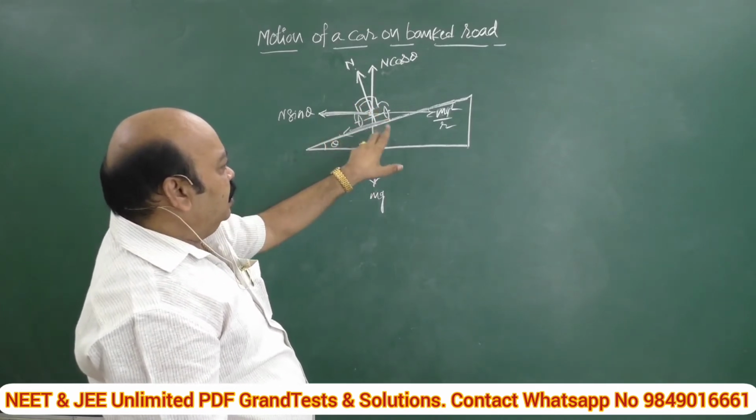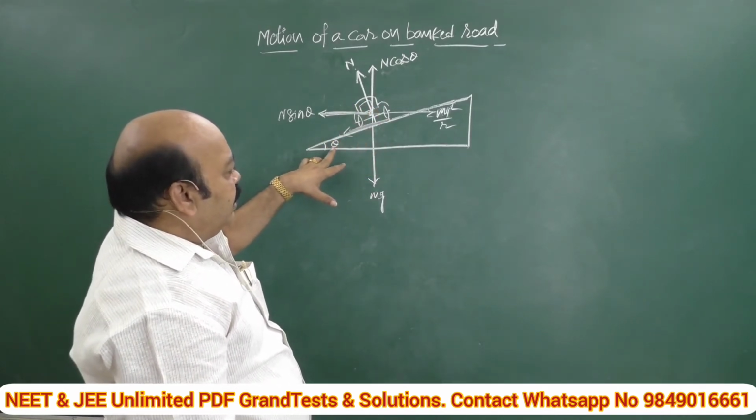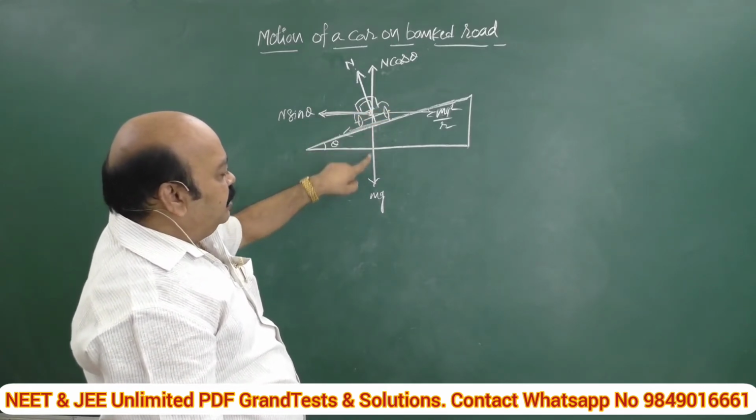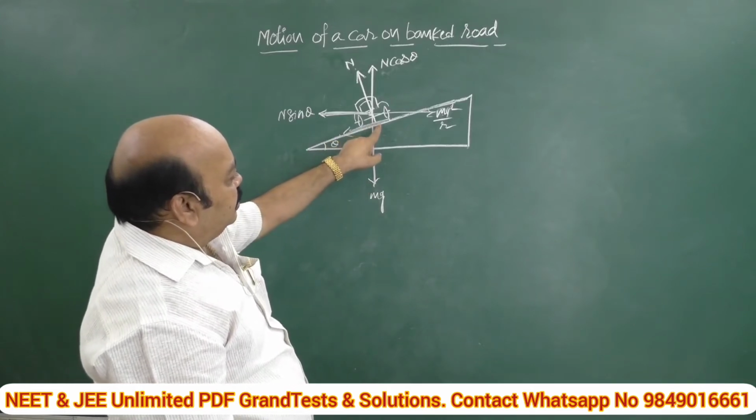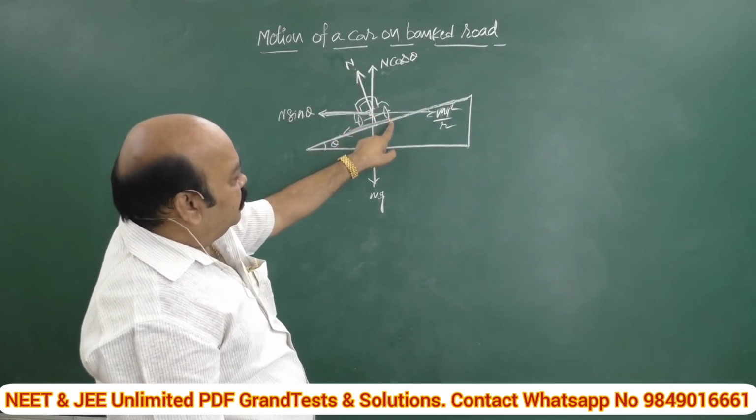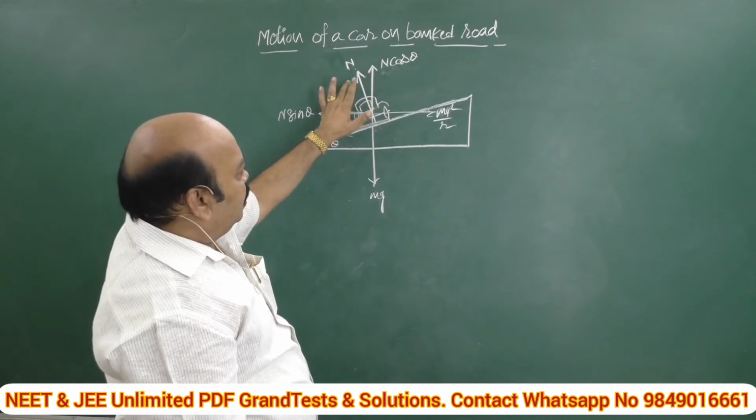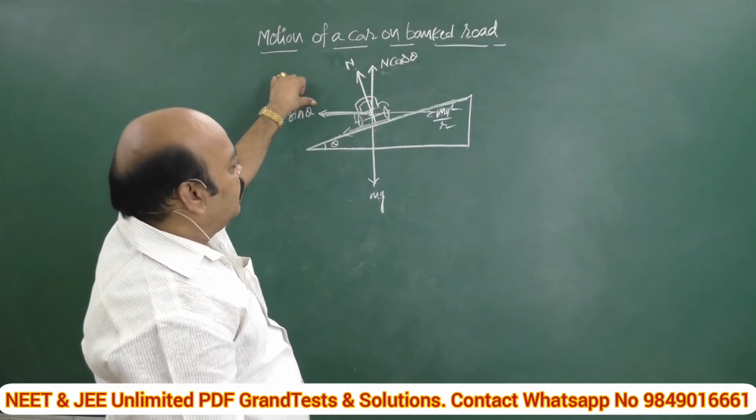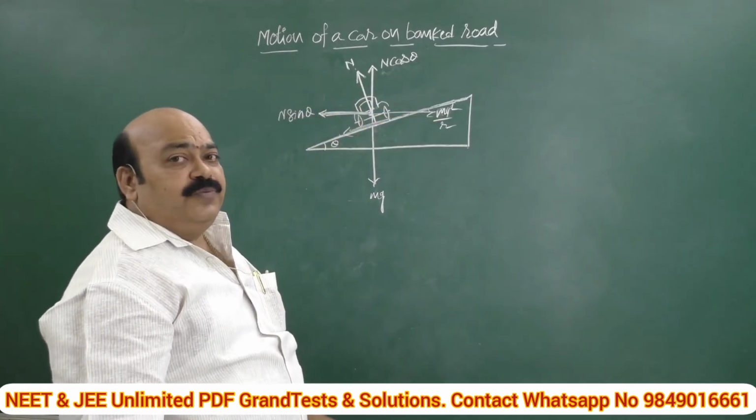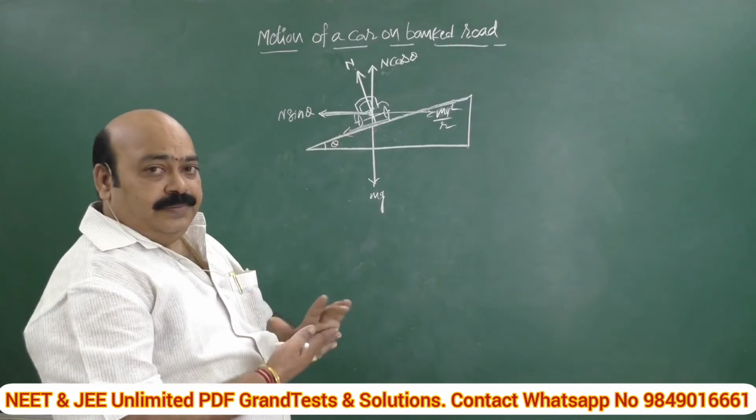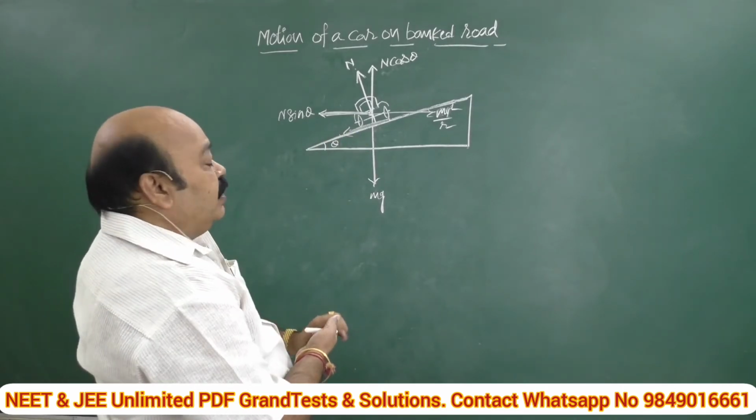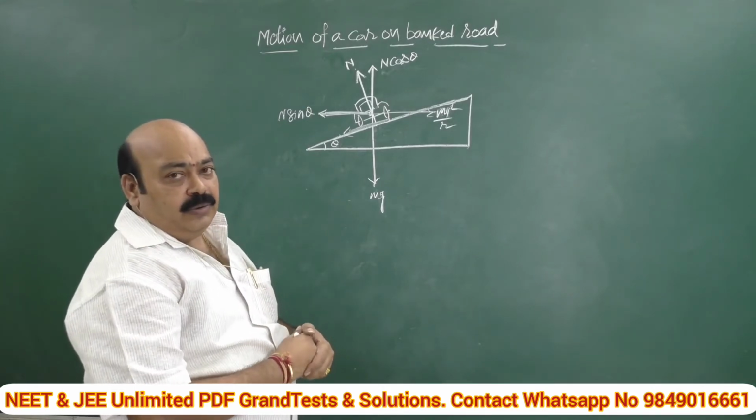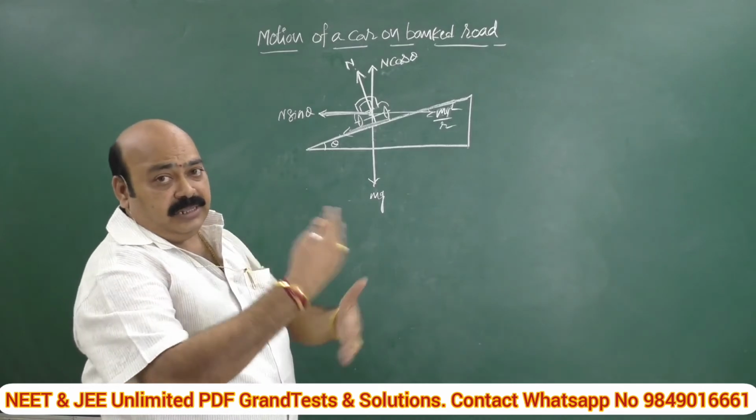Car of mass m is on a banked road where theta is the angle of banking, that means the angle the inclined plane makes with the horizontal. Weight mg acts vertically downward, and the normal reaction acts perpendicular to the surface. Now this normal reaction is resolved into horizontal and vertical components, n sin theta and n cos theta. mv square by r is the outward force acting on this vehicle. In this case, we are going to find the safe maximum speed with which the car can travel on a banked road so that it avoids overturning.